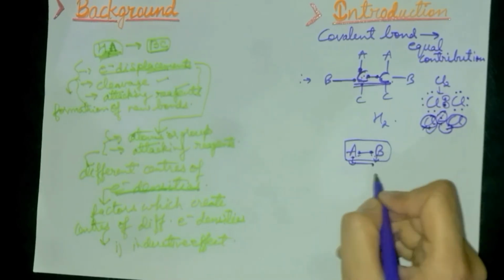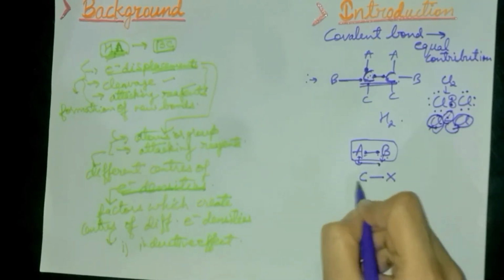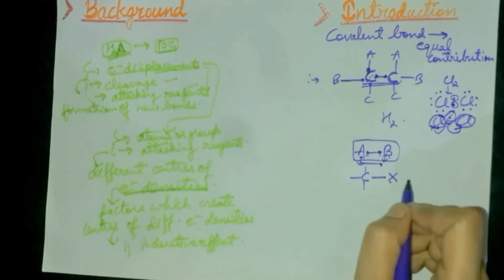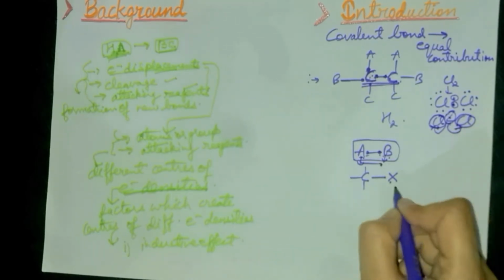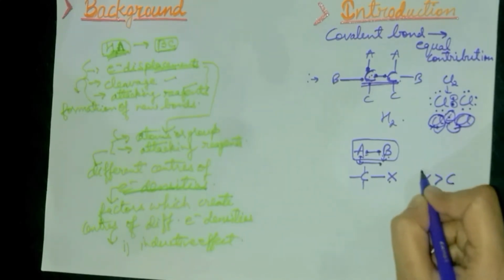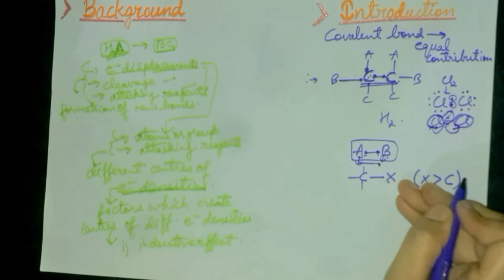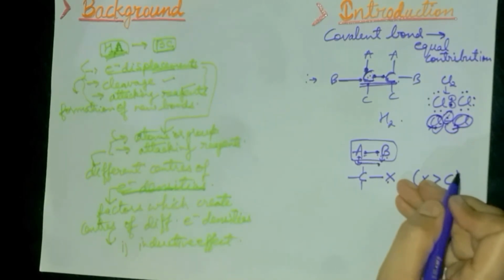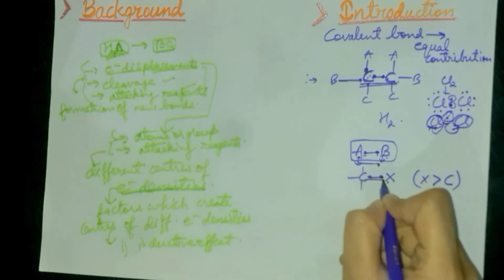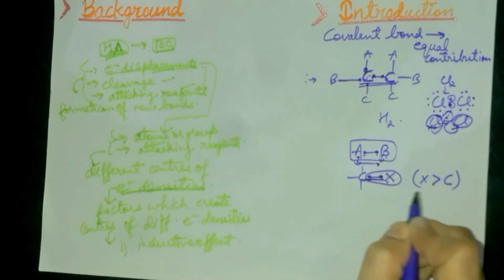For example, suppose a compound C-X, that means carbon is bonded to a halogen atom. X, that is the halogens, are more electronegative than carbon. In such cases the electrons shift towards the halogen, that means X. We can say the electron pair forming the covalent bond between these two is attracted towards X, the halogen atom.